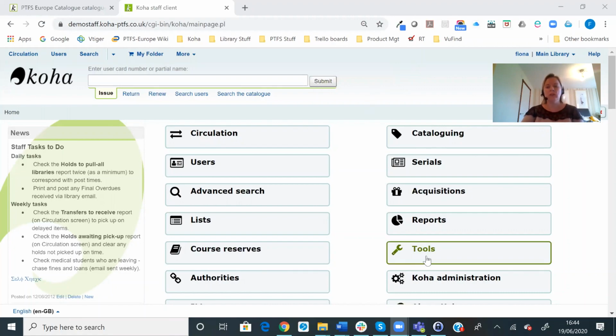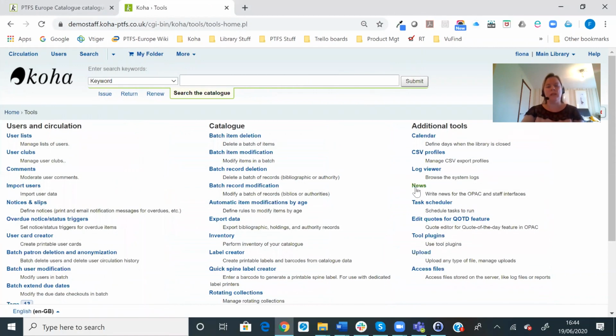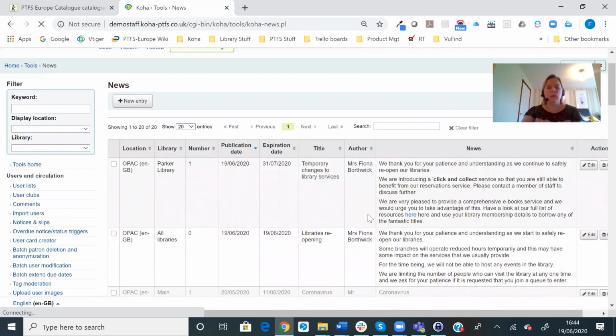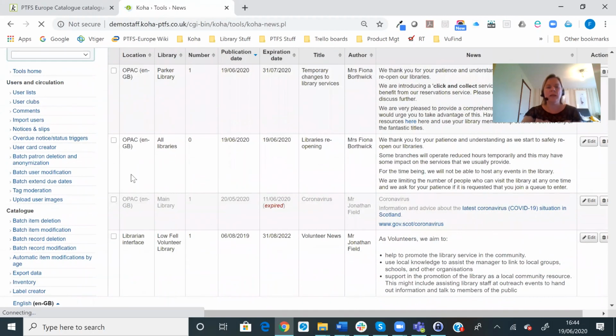So if I go to look at the tools menu, we've got the news area here where we can write news for the OPAC and for the staff interface. And if I click on to this one, we can see that we have a news item here which will display in the OPAC for all libraries.